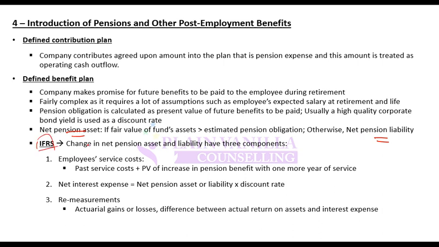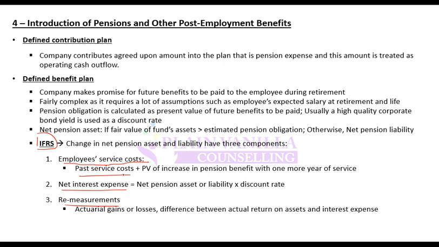IFRS divides this change into three components, and US GAAP divides this change into five components. When you look at the components, they are almost similar. The only difference is that these three would be further broken down into five by US GAAP. But you should remember the components and the difference between IFRS and US GAAP. So IFRS divides it into three components: employee service cost, net interest expense, and remeasurements.